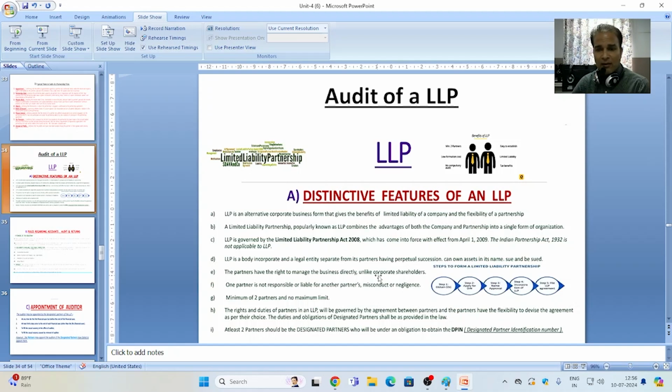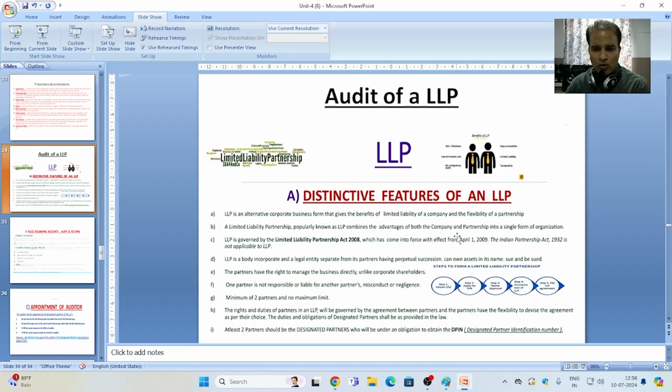LLP is governed by the Limited Liability Partnership Act 2008, which has come into force with effect from 1st April 2009. The Indian Partnership Act 1932 is not applicable to LLP. It is a separate concept from the partnership.